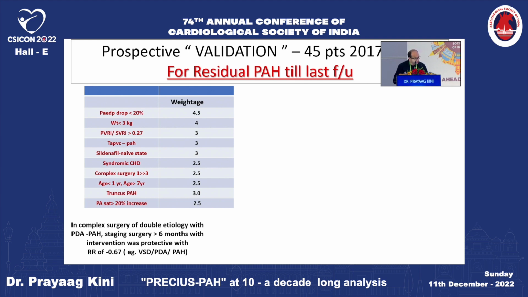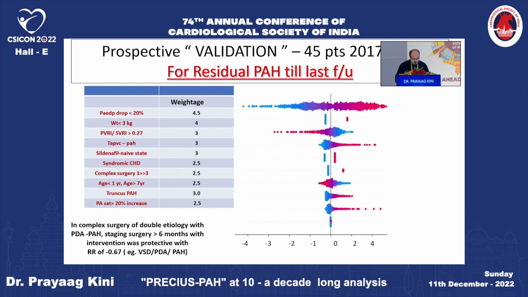These three can be either clinically diagnosed or on cath. TAPVC PH, truncus PH went down. It was 3, but it's the same weightage. It's all 3 down. Then sildenafil naive was again equally predictive, that is 3. Syndromic children, complex surgery, but if it is 2 more than 3, age less than 1 year versus age more than 7 years, all have been seen to be predictive. PDA, PH, the one thing that we got, sir, is that if we staged it, we had put a PDA device and then sent for surgery, it was actually predictive. If we sent for surgery within 6 months.